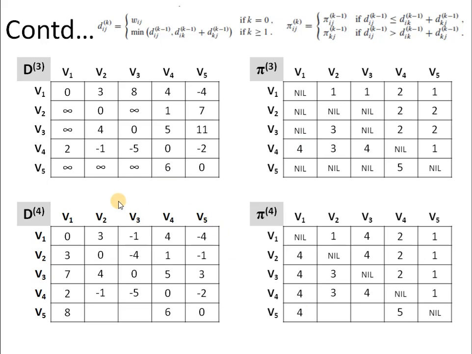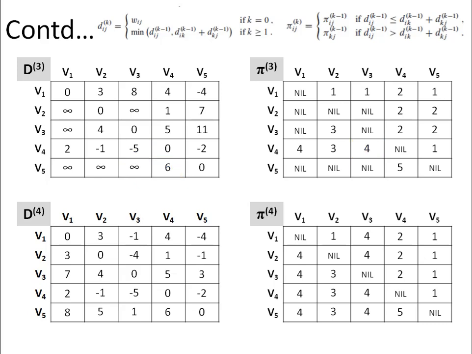Next we have V5 to V2. The path to be followed is 5 to 4, 4 to 2. It will give us 5 and the predecessor, in this case, comes out to be vertex 3. And then lastly, V5 to V3, the path to be followed is 5 to 4, 4 to 3. So 6 minus 5 will give us 1 and the predecessor comes out to be 4.